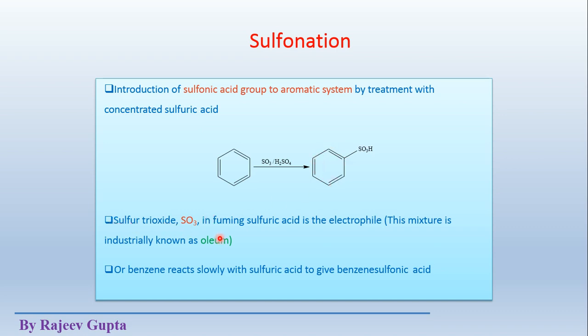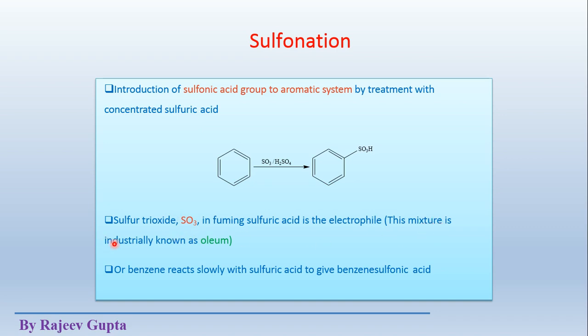Sulfur trioxide, SO3, is the actual electrophile in this reaction. This electrophile is generated in fuming sulfuric acid. See, this concentrated sulfuric acid, also called fuming sulfuric acid, reacts with itself, meaning two molecules of sulfuric acid react to each other and make this sulfur trioxide electrophile.